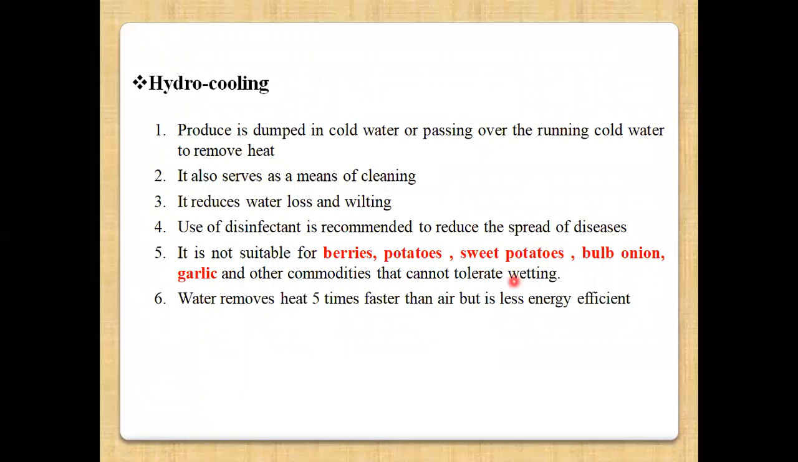Then the next method is hydrocooling. In this method, the medium used is water. Your produce is dumped in cold water or passed over running cold water in order to remove the heat. So the hydrocooling method also serves as a means of washing or cleaning the commodity. And this method reduces water loss or wilting because your source of medium for the cooling is water.